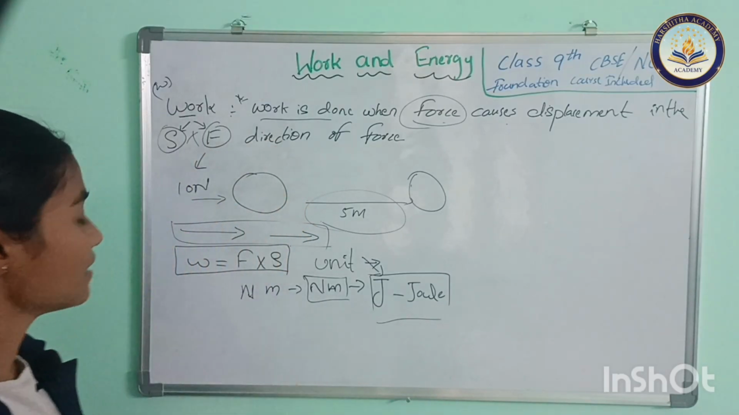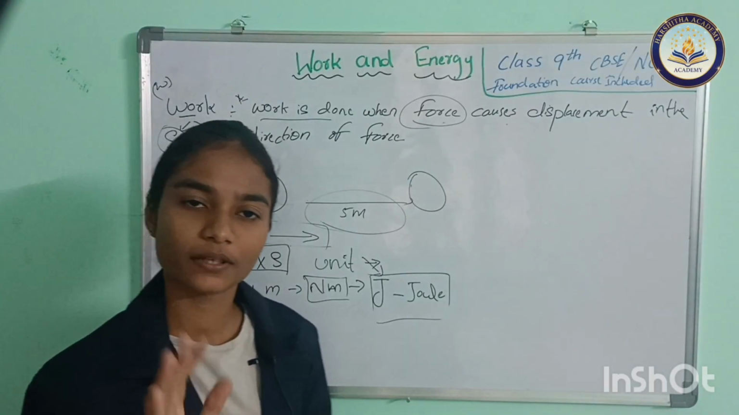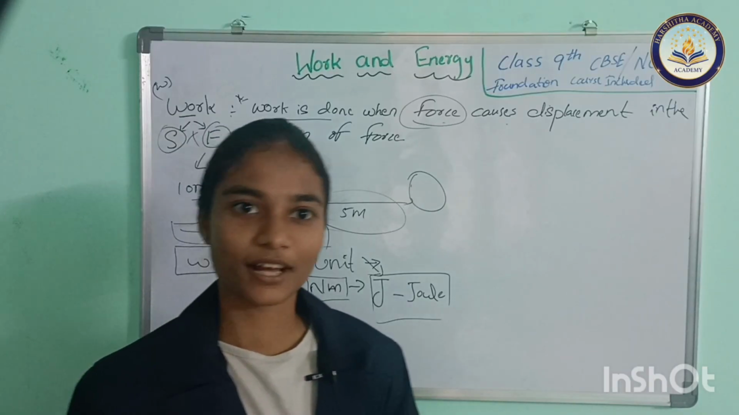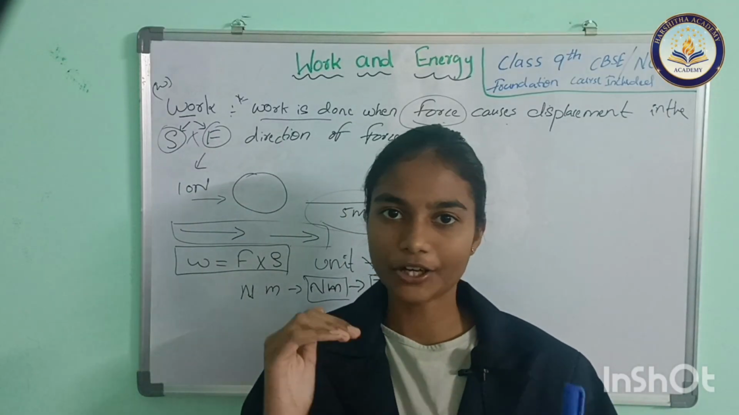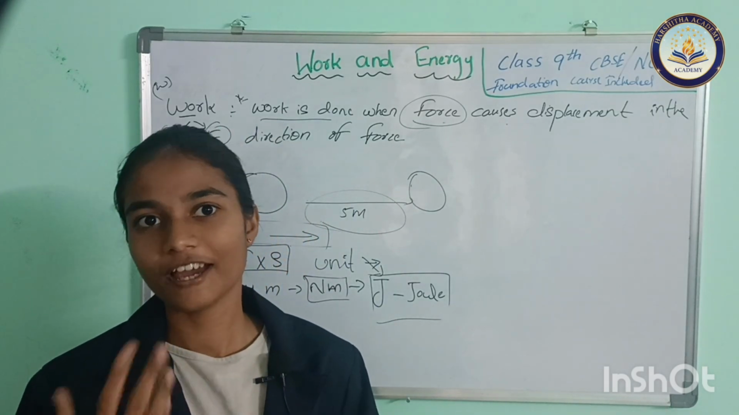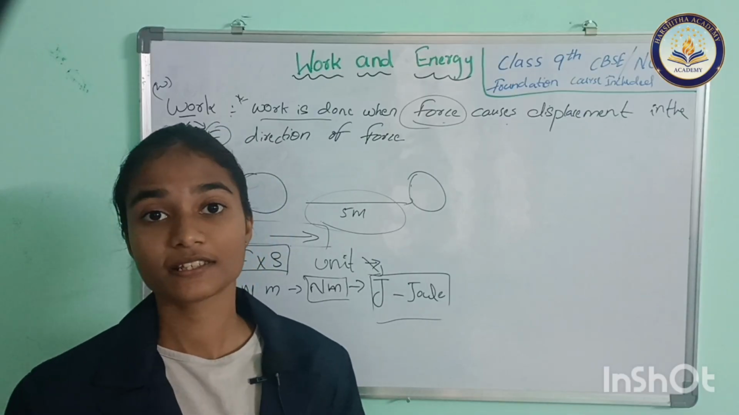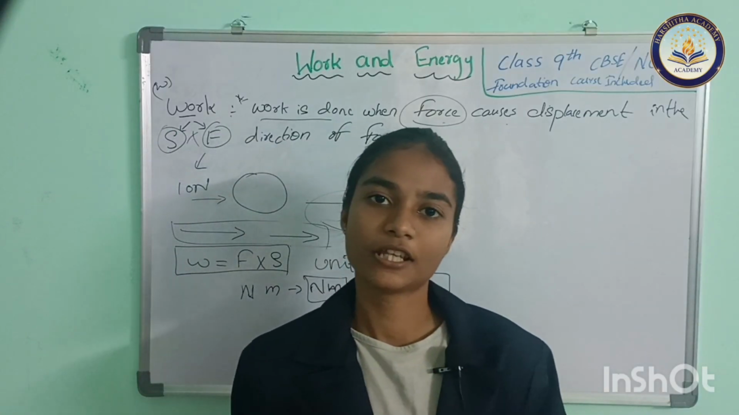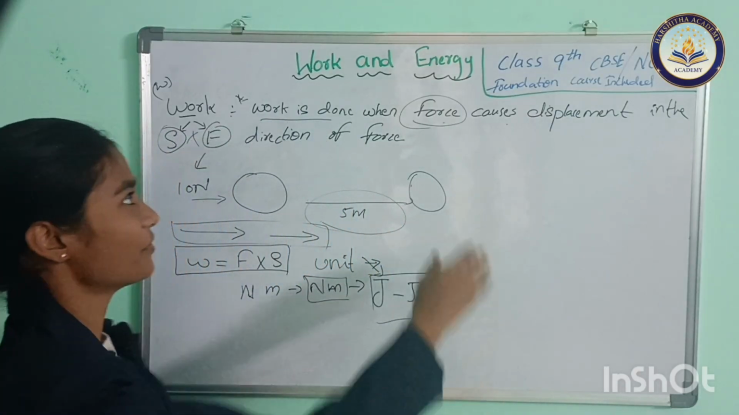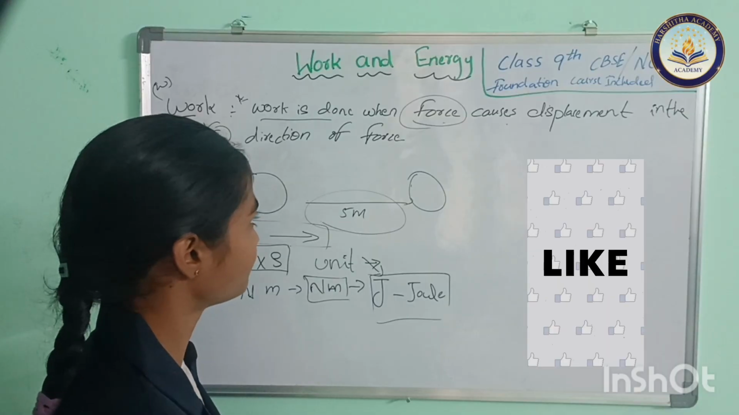So now let's see the next topic. For doing work, what do you need? Of course, energy. For doing some work, we require some energy. Where does the energy come from? Our food. For machines, it comes from electricity. So the next topic is energy. Let's go for energy.